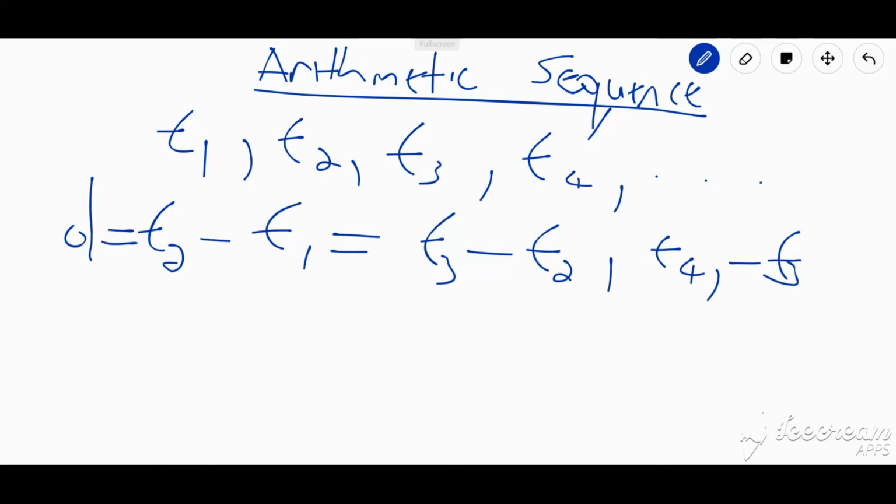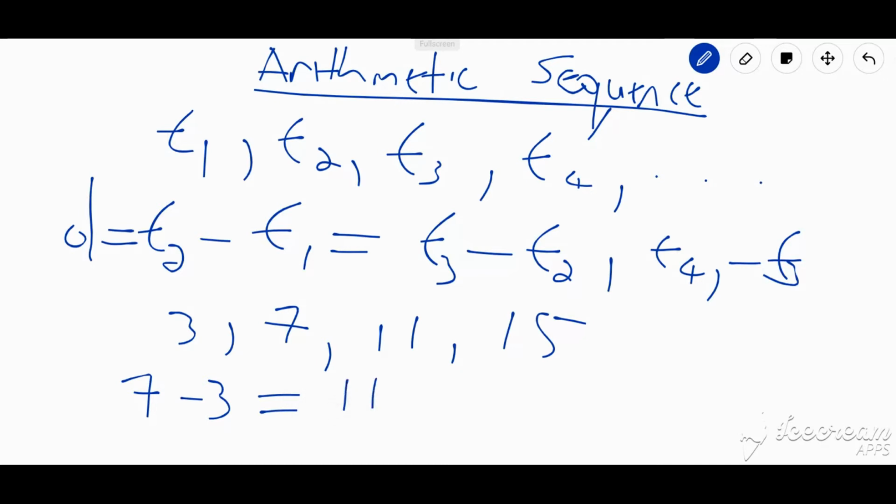For example, let us say we had the sequence 3, 7, 11, 15. The first term here is 3, and the second term is 7. So when I go 7 minus 3, I should get the same result as when I go 11 minus 7, which should be equal to the same result as when I go 15 minus 11.